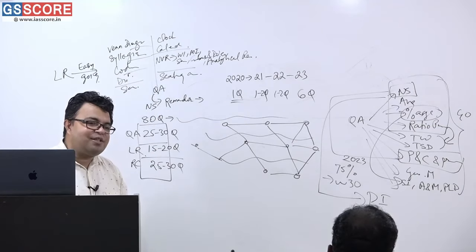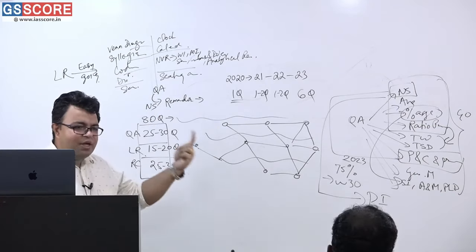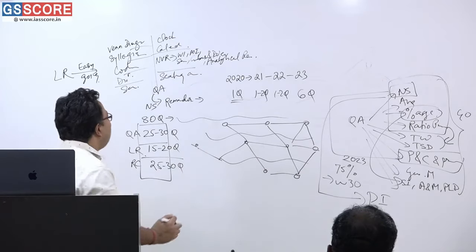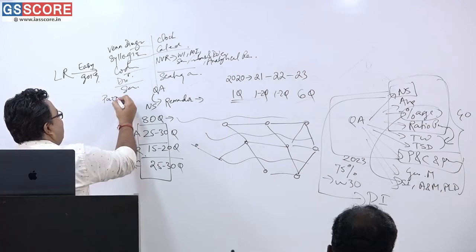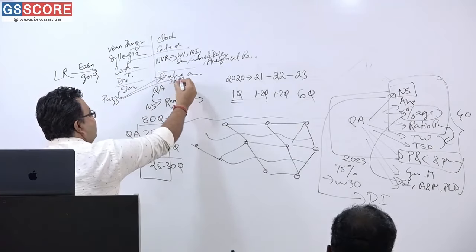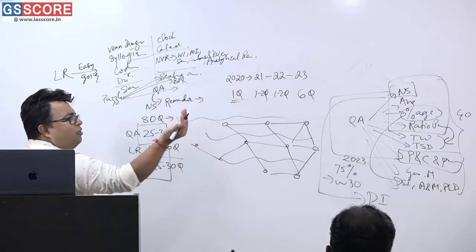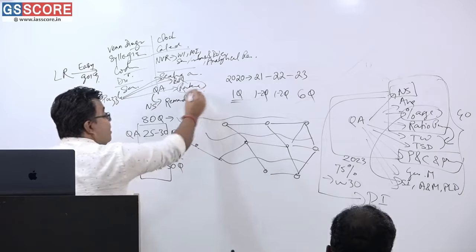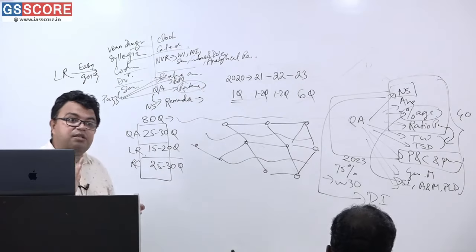Now you will be asking, sir, you told us previously that LR questions were difficult to comprehend. One portion is there, puzzle. Puzzles come with seating arrangement, blood relation, all right, and one more chapter like ranking. Yes, this is very important. Getting or not getting? The puzzle area is very important.